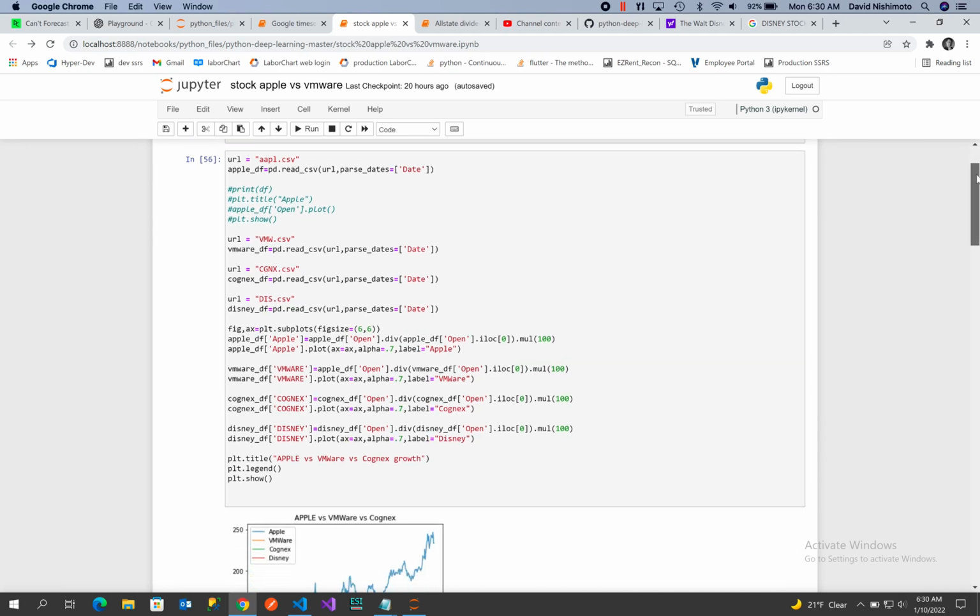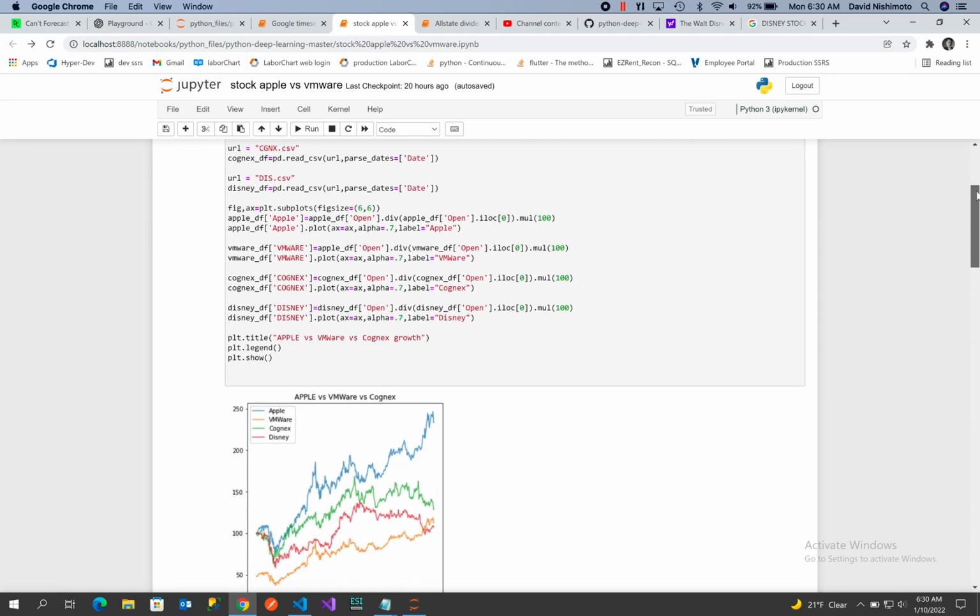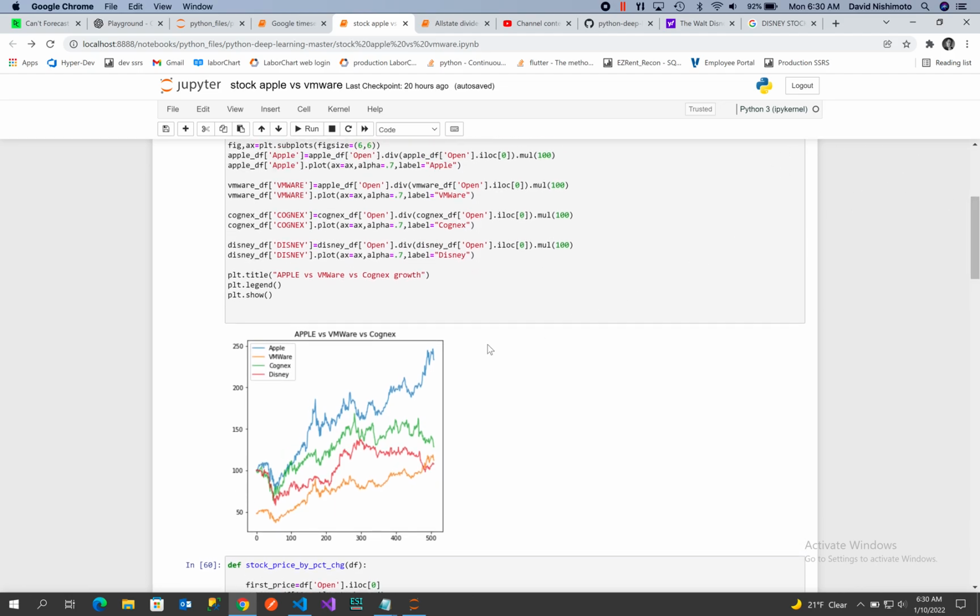So I applied those. Then I went over to Google or Yahoo and pulled my data. What I want to do is get the first opening price, multiply that by 100, and set that as the relative growth rate. So we'll take a single value, set that as our opening value, and then take all the other values in the system and divide them by that opening value. Then we'll multiply that by 100. Once we have those, that shows us the growth, and that's what we're interested in, how fast things are growing.